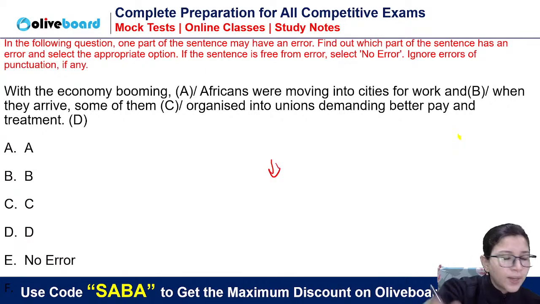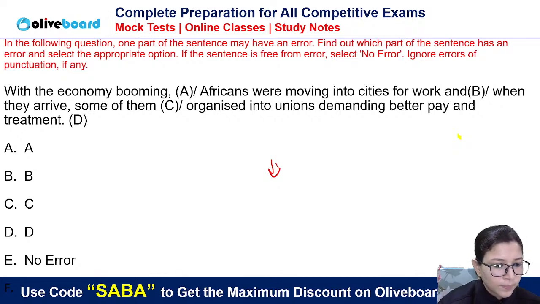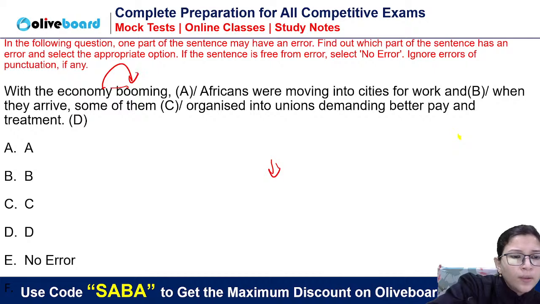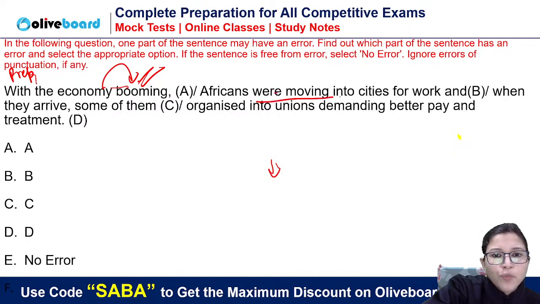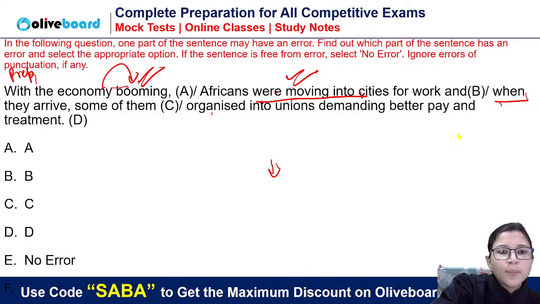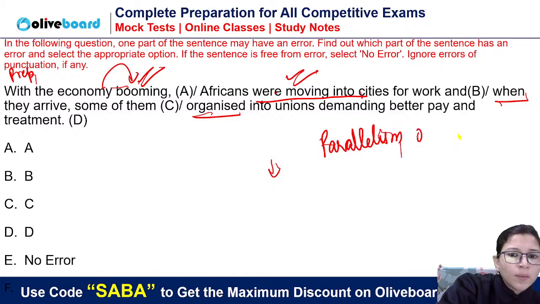These questions we discussed recently in officers batch. With the economy moving, with his proposition, so we need gerund form here, absolutely correct. Africans were moving into cities for work, absolutely correct. And when they, अच्छा, अब देखिए, simple, it is parallelism of tenses. Simple, it's a case of parallelism of tenses, guys.